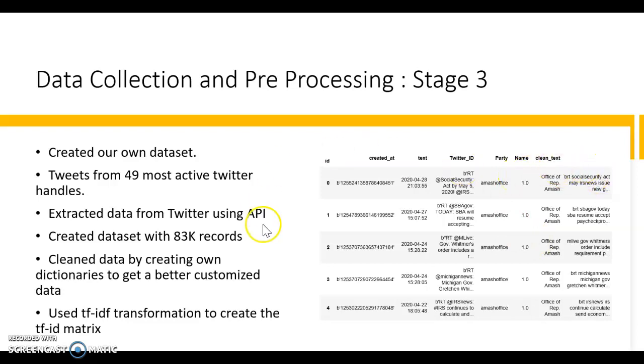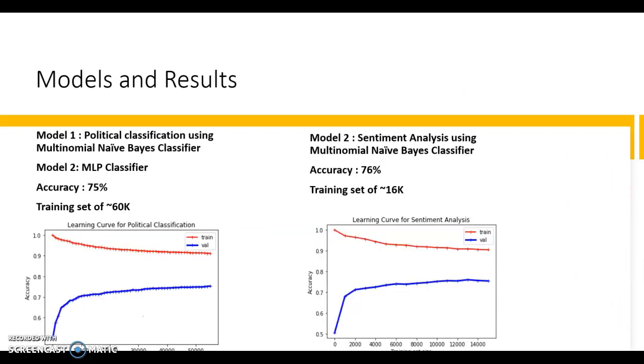As we can see, after all the pre-processing, we could obtain a very clean column on which we would perform our further analysis. We built 2 models on this. The first one was multinomial naive Bayes again, and the second one was MLP classifier. The MLP classifier would take a longer time to run. So for our video purpose, we have shown model 1, that's naive Bayes classifier. The accuracy of both the models was close to 75% here, and the training set in this case was 60K.